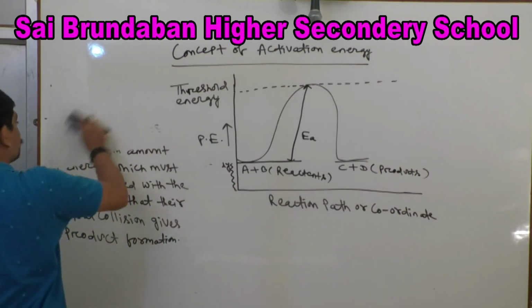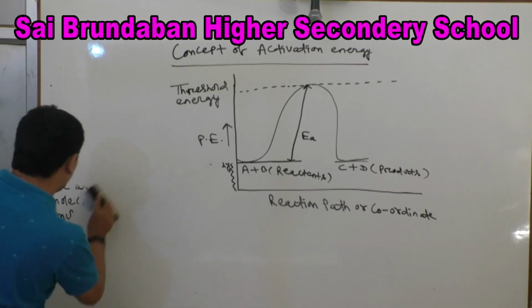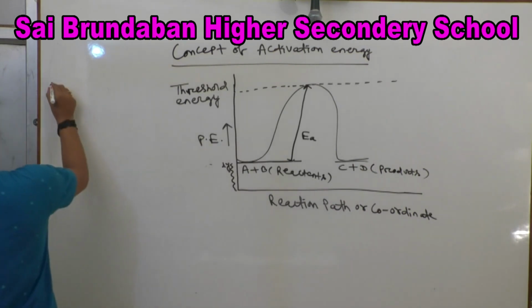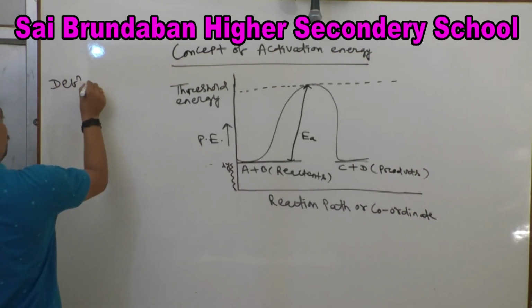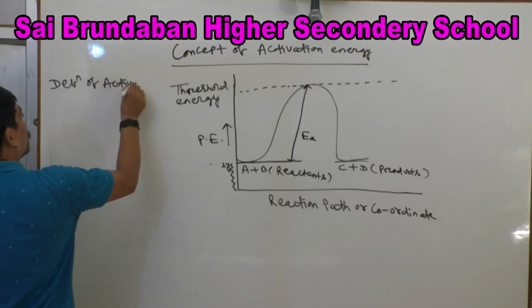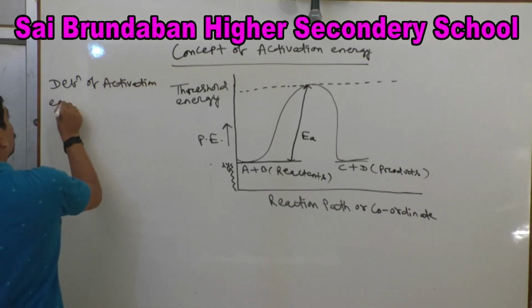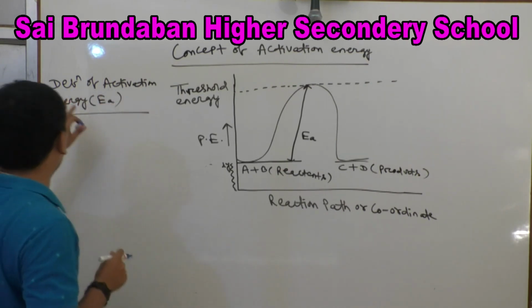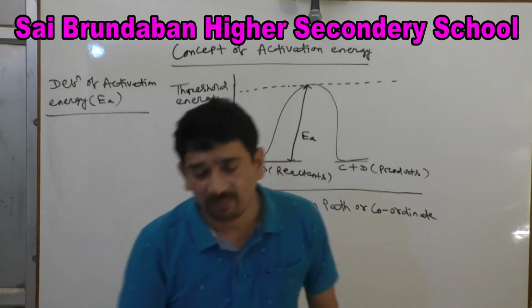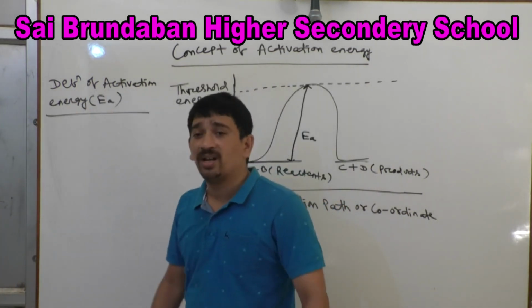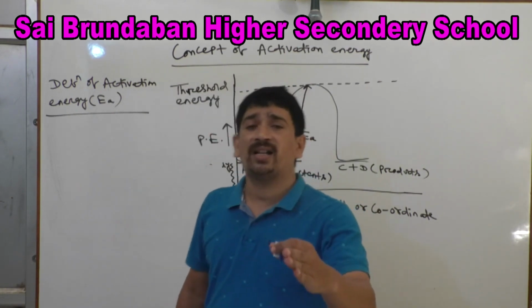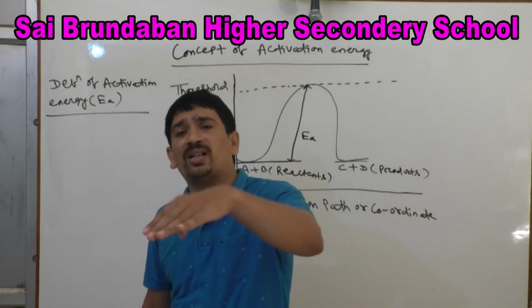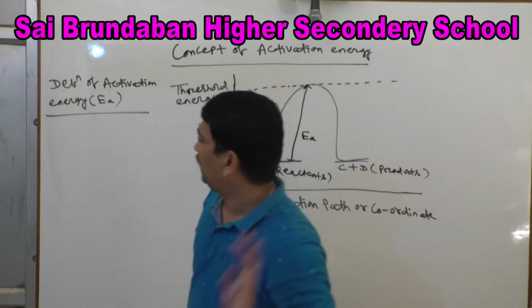Next is the definition of activation energy. Activation energy is denoted as EA. So what is the definition of activation energy? The extra energy which must be supplied to the reactant molecule in order to reach the threshold energy barrier to give product, that is called activation energy.